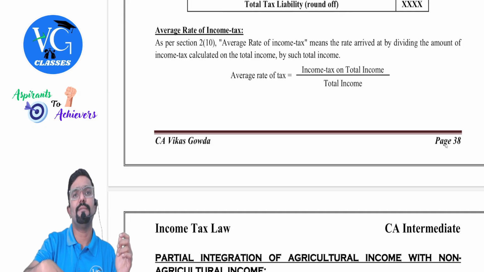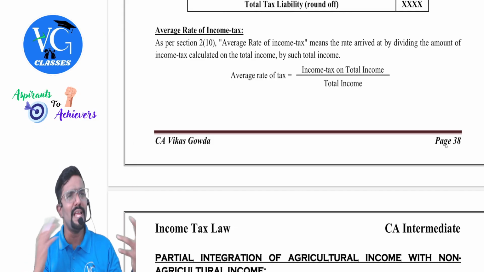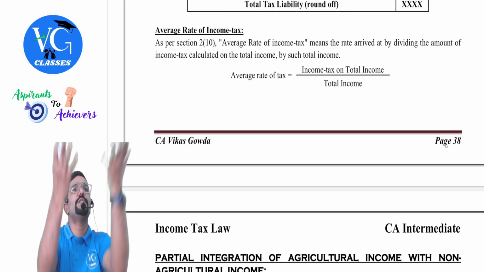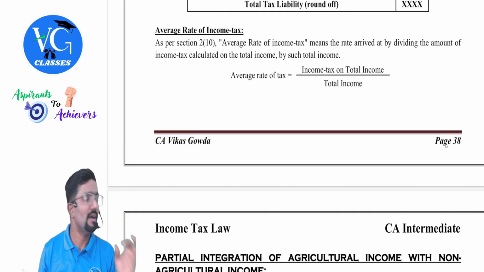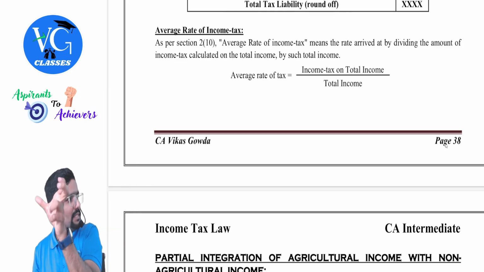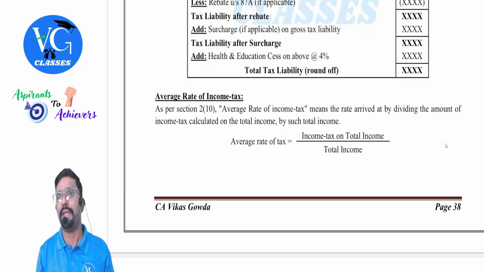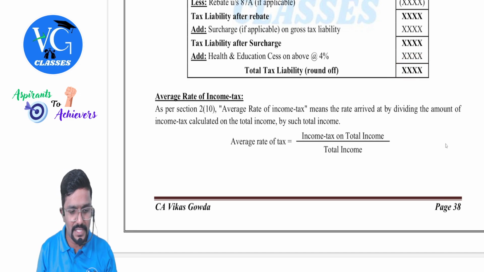Average rate of income tax. Guys, we already saw the different types of tax rates applicable. On an average, I want to know what is my contribution to the government. Clear? Can I calculate the tax rate on an average? Yes, simple. Take whatever is the final tax you are paying, divide it by total income into 100. We will get to know what tax we are paying. Clear? Okay, let me give an example.